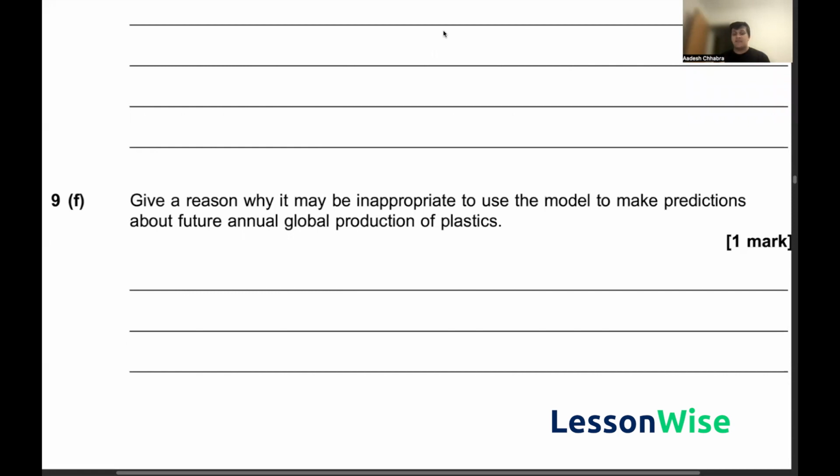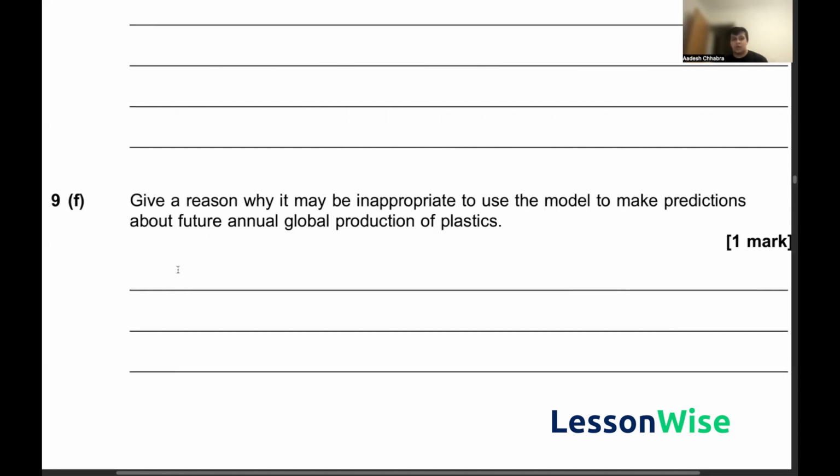People decide that they want a different thing one year and then a different thing the other, especially in the case of plastics. For those of you who have been paying attention to the sustainability initiatives of recent years, many companies are vouching for using less plastics. So in likelihood, the demand for plastic production may decrease in the future. And so any sort of reason around that would be more than sufficient for this question.